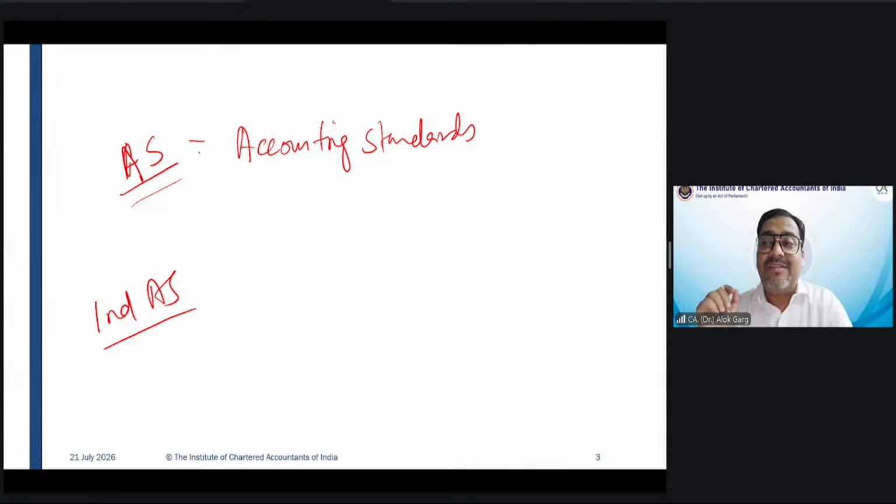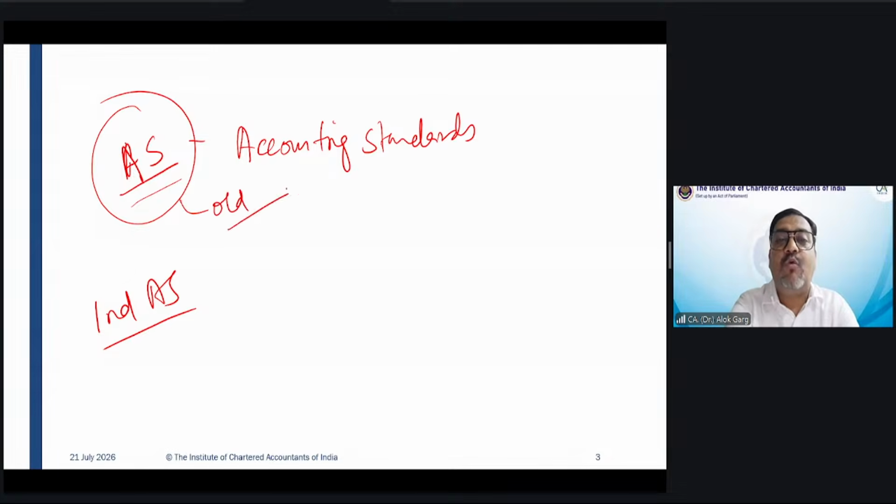Accounting standards are those standards which are manufactured in India, produced in India, marketed in India, and also packaged in India. These are our old standards. What about Ind AS?